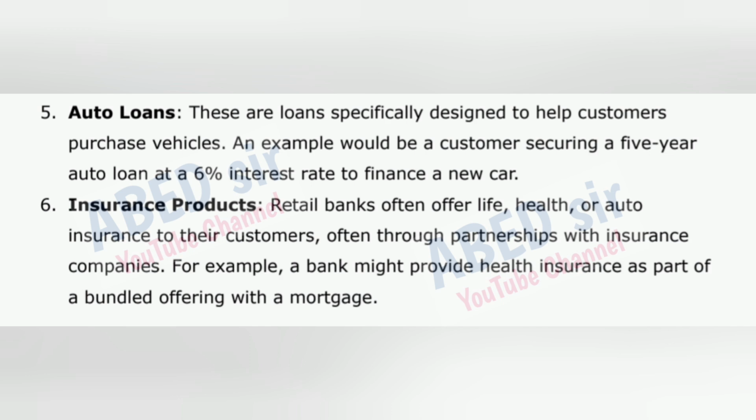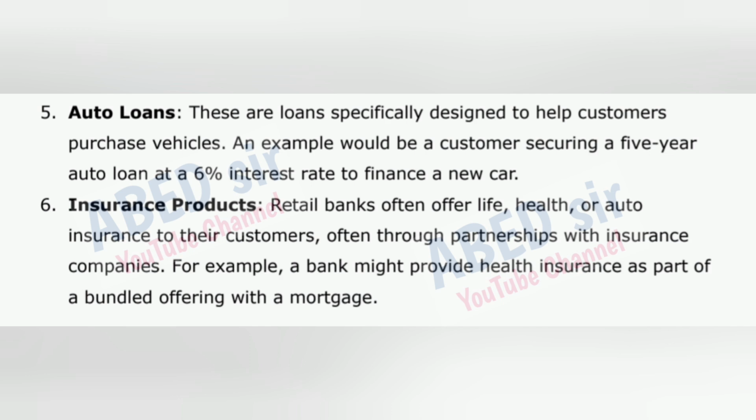These are loans specifically designed to help customers purchase vehicles. An example would be a customer securing a 5-year auto loan at a 6% interest rate to finance a new car.